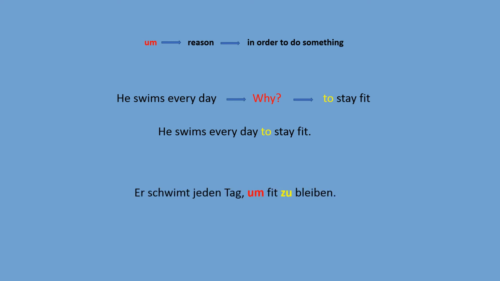Let's translate the sentence into German. Er schwimmt jeden Tag, um fit zu bleiben. Look, in the German sentence we put a comma and we use this word which represents the reason. So he swims every day in order to stay fit. As you see, zu plus infinitive is used at the end of the sentence. So this is our in order to do something. Zu plus infinitive are separated. There is a space between zu and the verb, the verb is at the end, and the verb still has ending en, which is an indicator for infinitive form.